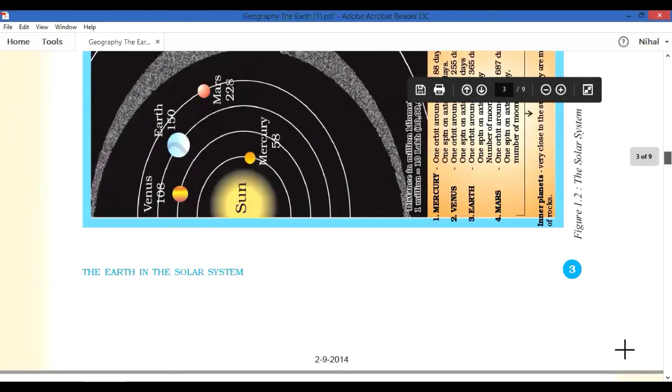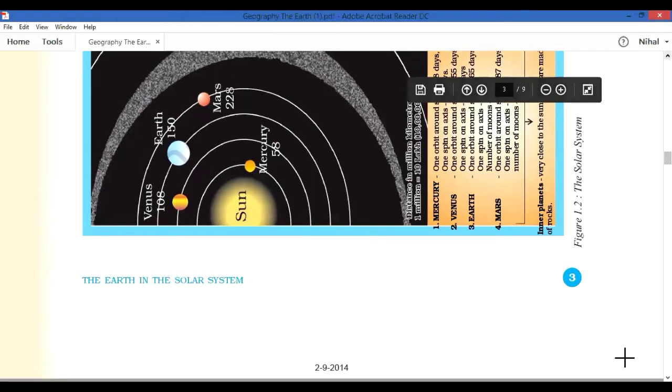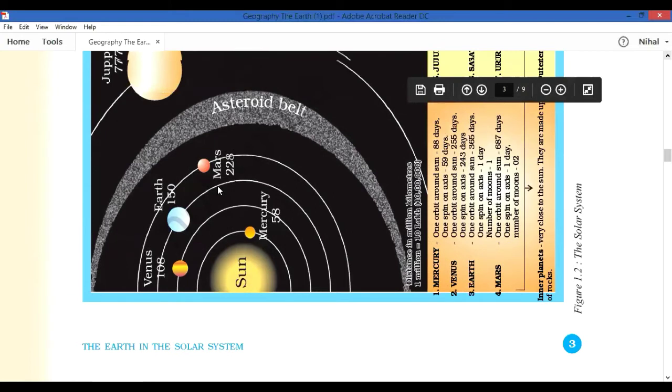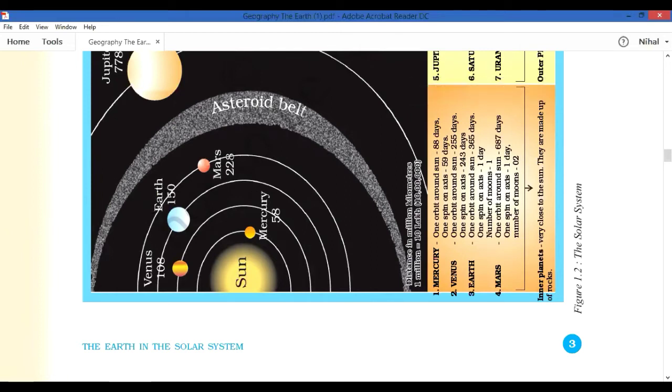Okay, from this list we can see who is the first one. The first planet is Mercury. That you already learned in your lower classes. 8 planets are there, along with the Sun in the solar system: Mercury, Venus, Earth, Mars, Jupiter, Saturn, Uranus, Neptune. Which one is the nearest planet to the Sun? Mercury. And the second one is Venus. Third is the Earth.